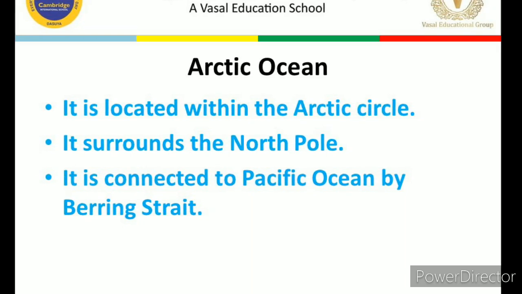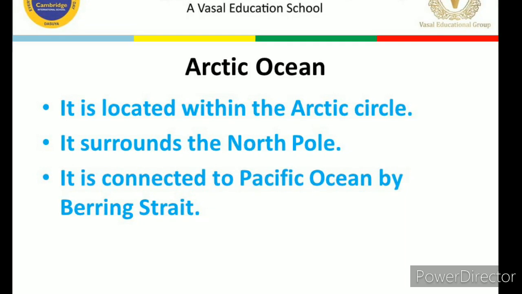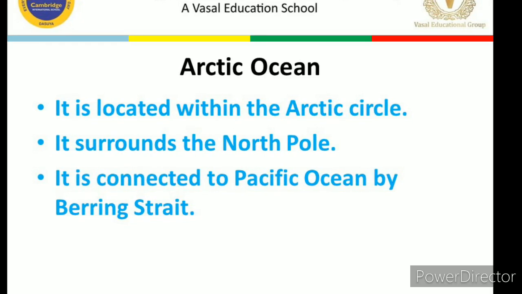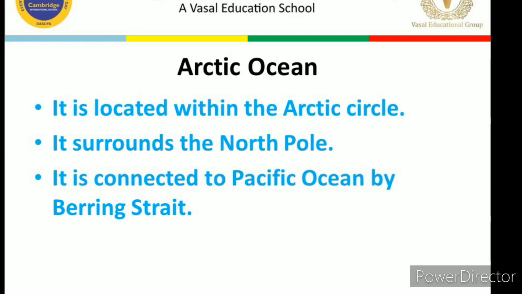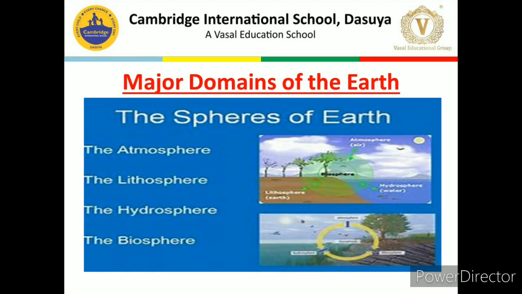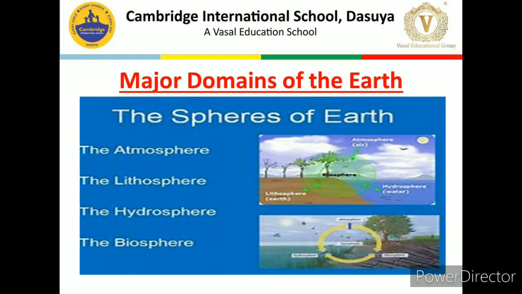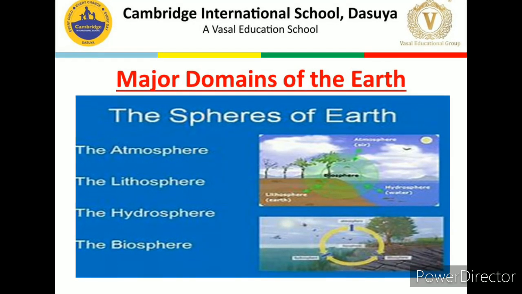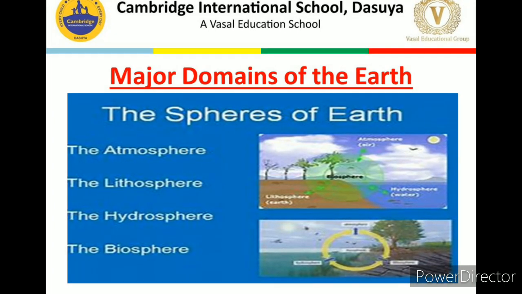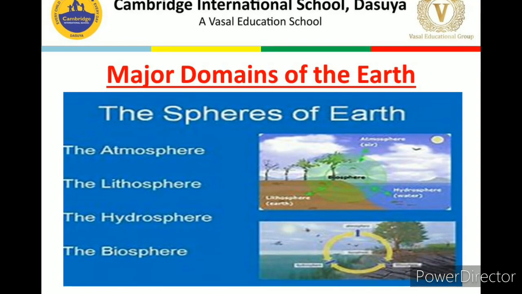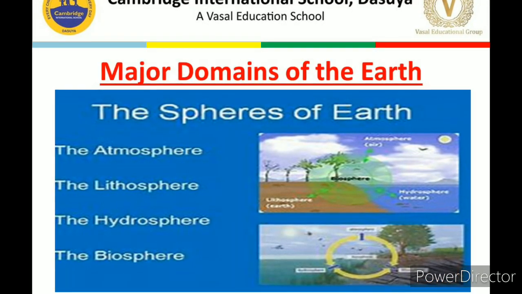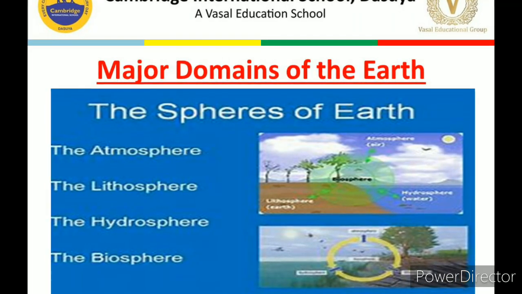Okay, so dear children, that's all about these continents and oceans. I know that without recapitulation, most of the things will not stay in our mind, so we are going to do the recapitulation. Today we have started chapter 5 of geography, the major domains of the earth. We have discussed the four major domains of earth: lithosphere, hydrosphere, atmosphere and biosphere. Today we have discussed lithosphere as well as hydrosphere.